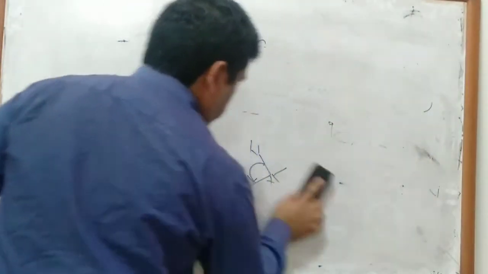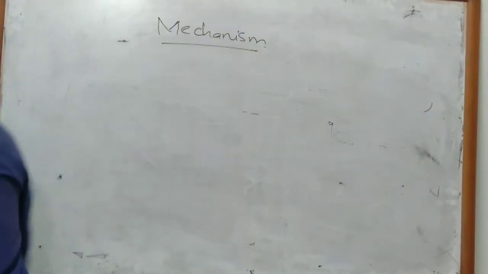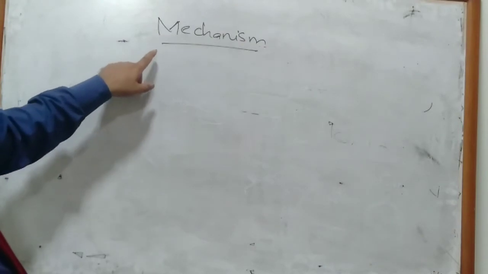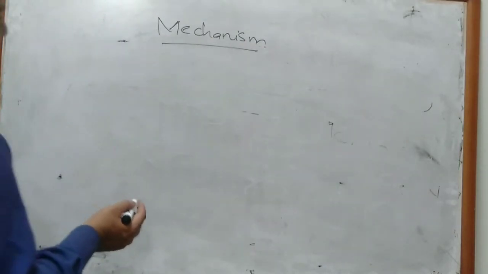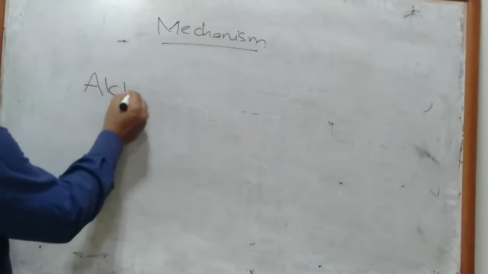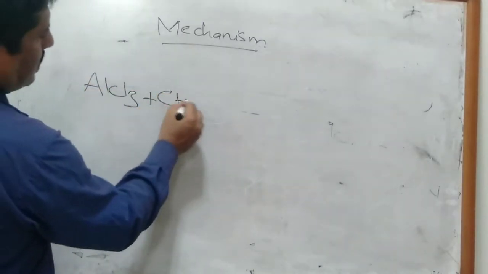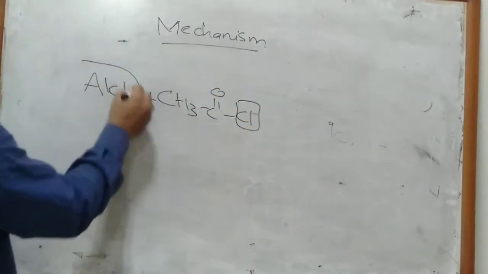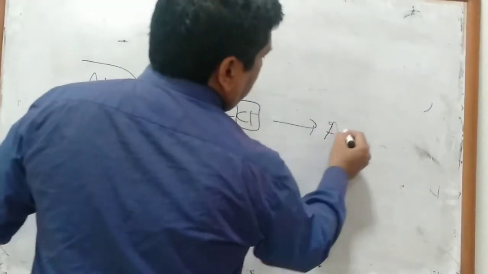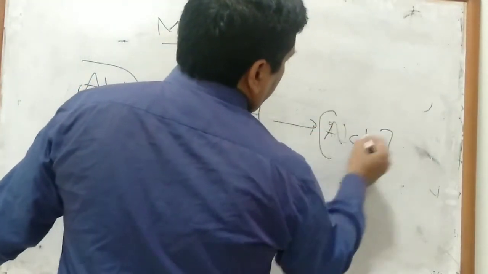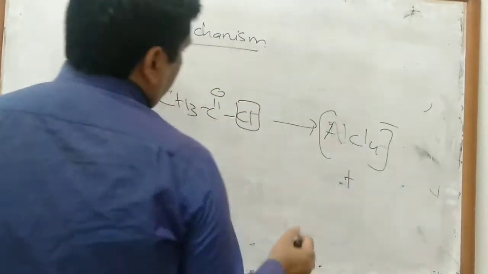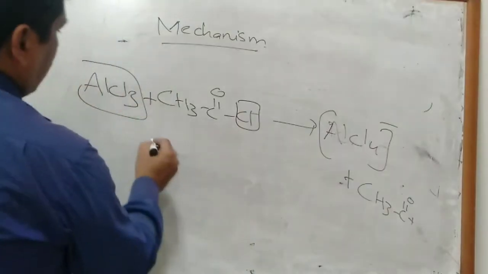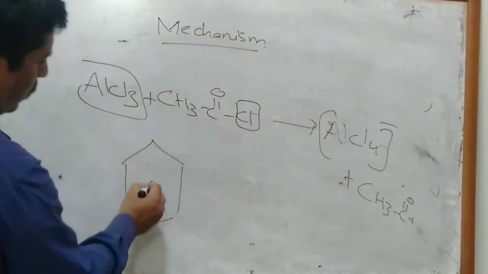Friedel-Crafts acylation mechanism is somewhat similar to Friedel-Crafts alkylation. In Friedel-Crafts acylation, AlCl3, which is working as a catalyst, will act on acyl chloride and extract its halide anion and forms AlCl4, an intermediate, and a carbocation, that is acyl carbocation, and that acyl carbocation will attack the benzene nucleus.